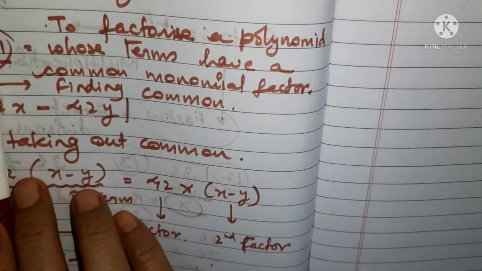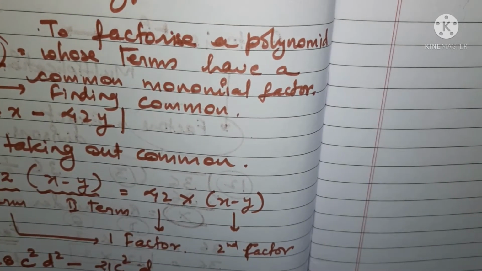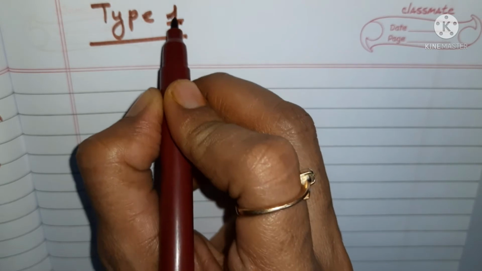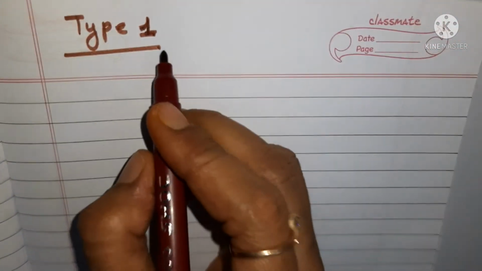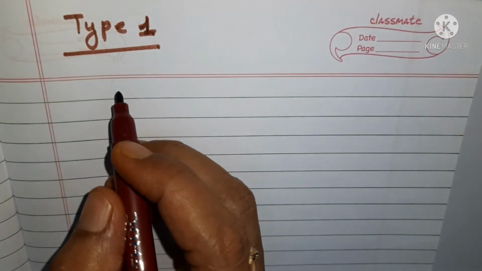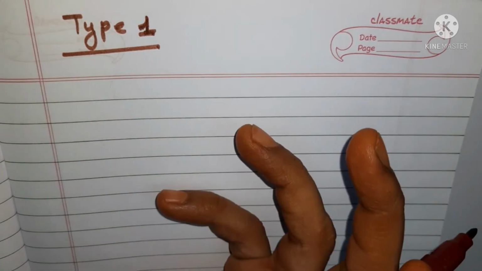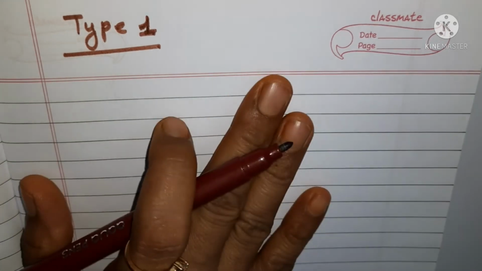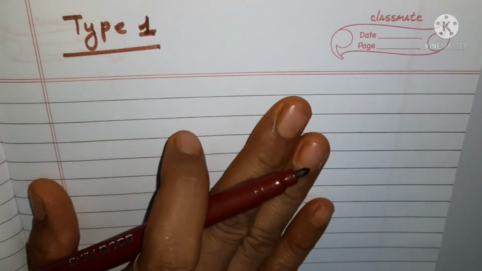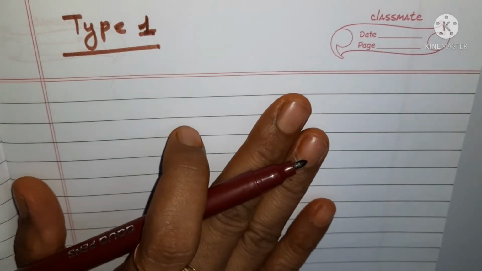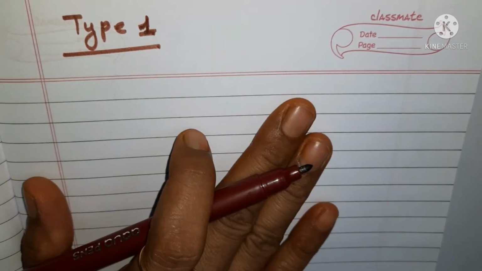So you can give a heading to type 1 as finding common. Type 1 is, I'm starting from the very beginning. So the students of class 7, 8, they are all going to benefit from here. Those students who are not very familiar with factorization can stay here and watch, and definitely you will improve in factorization. So don't worry, just go on watching the videos related to factorization.